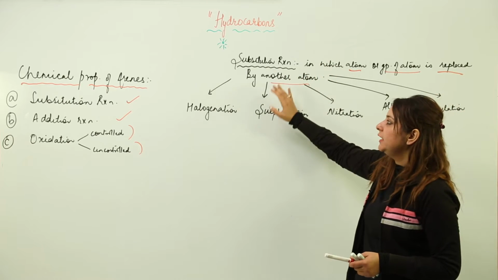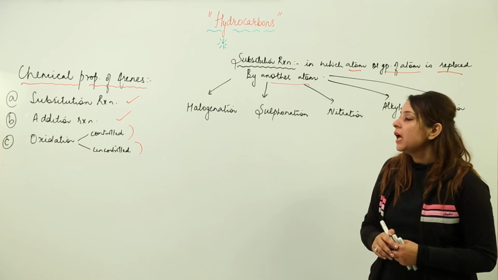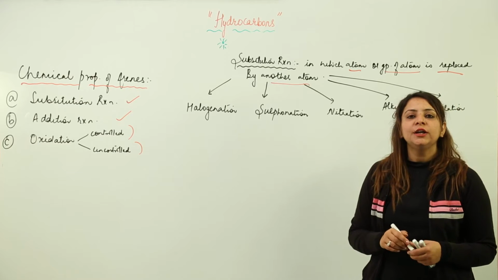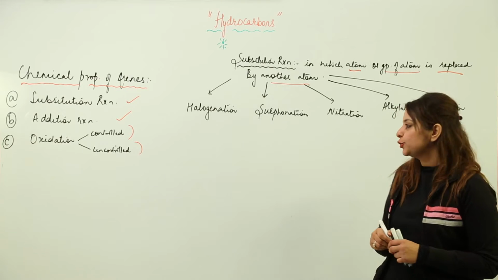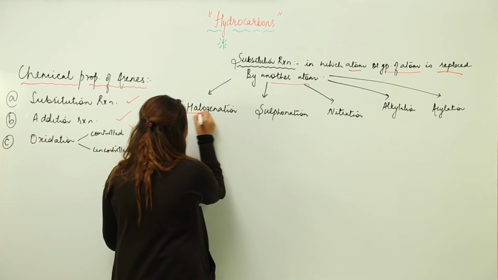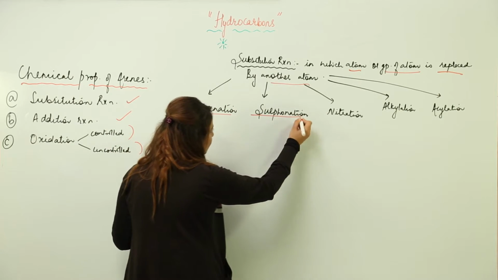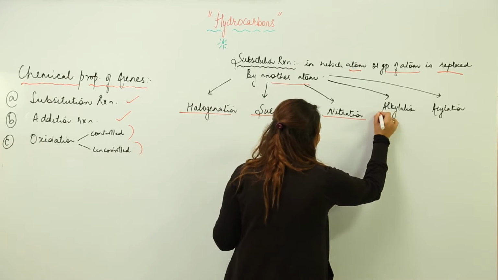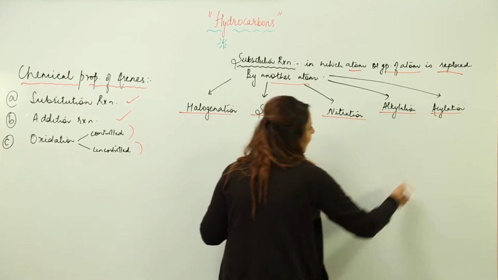These arenes undergo substitution reactions, and we are going to see what kinds they show. Their basic substitution reactions are halogenation, sulfonation, nitration, alkylation and acylation.